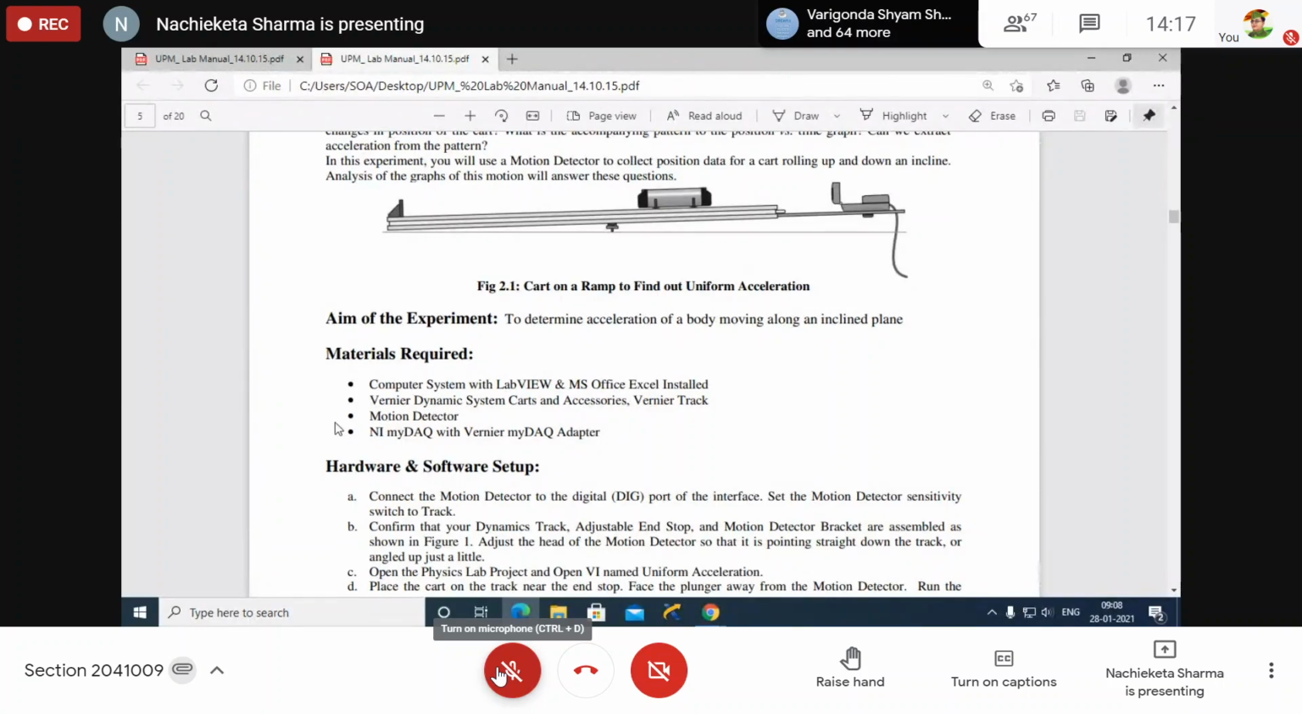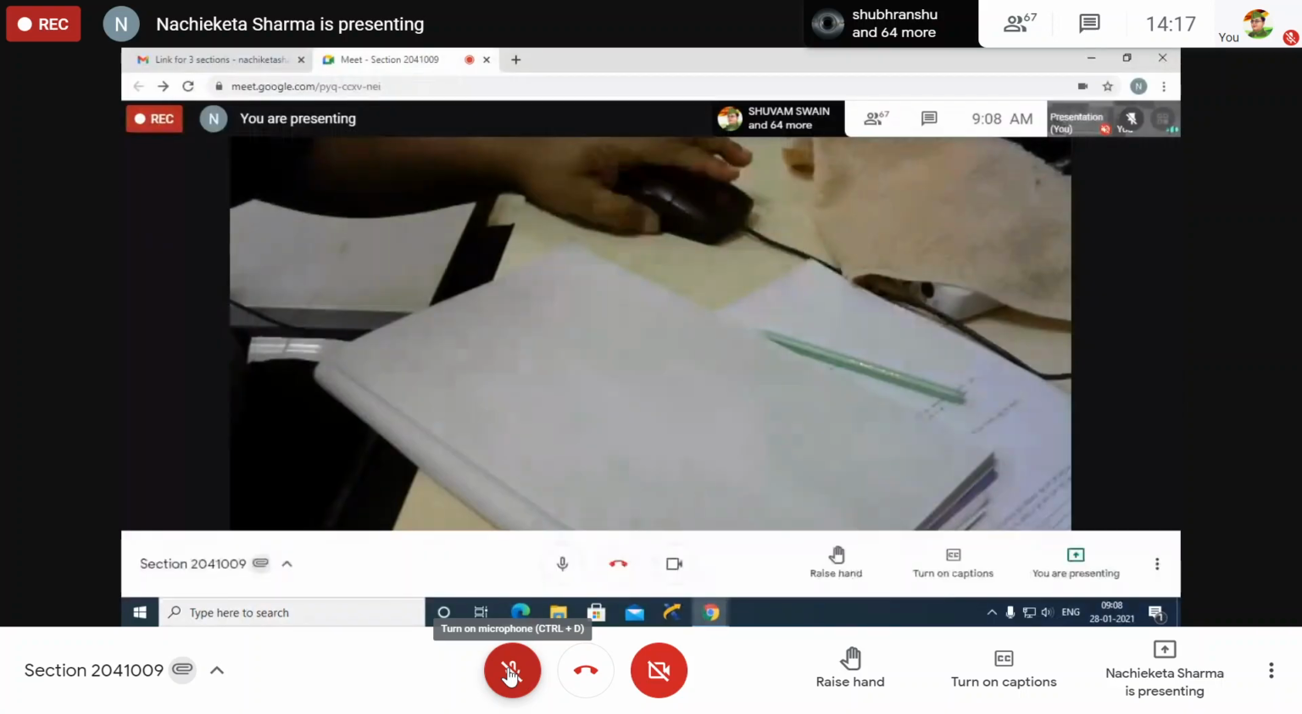Then the fourth one is your NI myDAQ with the Vernier myDAQ adapter. You are already familiar with this one. In every experiment you are using the NI myDAQ, which is the hardware, and the Vernier adapter is required for you. Understand about it or not? Yes, sir. Now I am telling about the theory part. Please you have to write down.